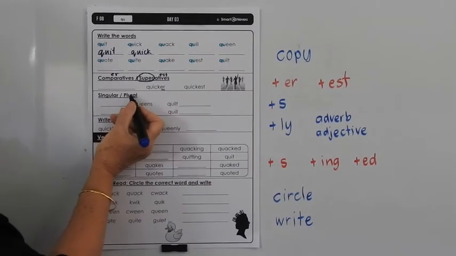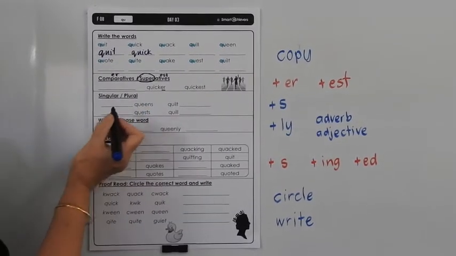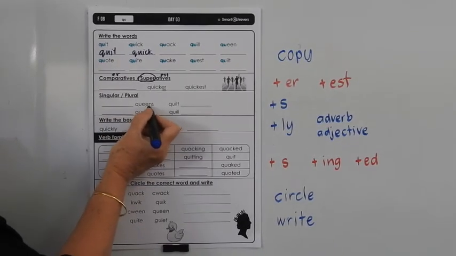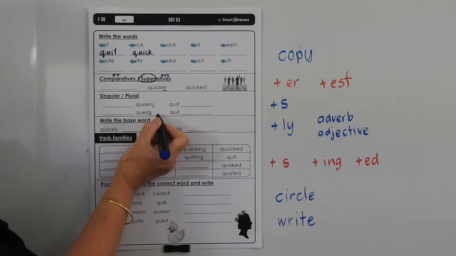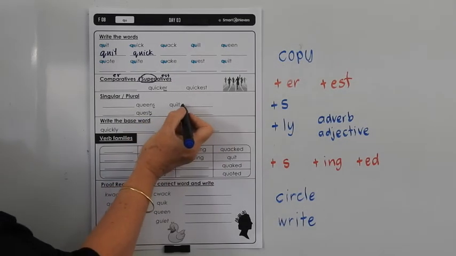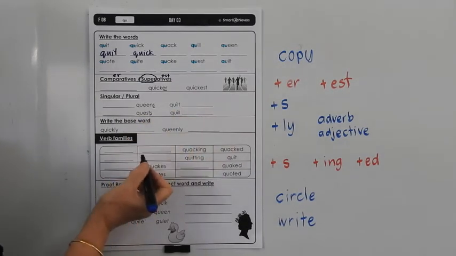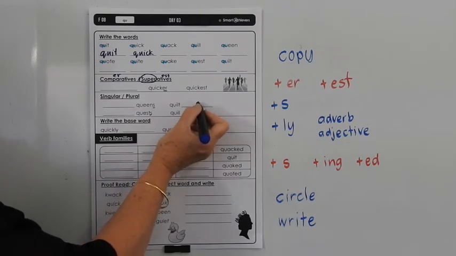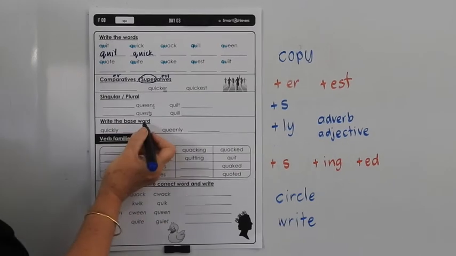Singular means one, plural that means more than one. So if you have one queen, you say queen. If you have more than one, you say queens, and we add an S on the end. So quilts, quills means you've got more than one quilt, more than one quill, we put the S on the end.